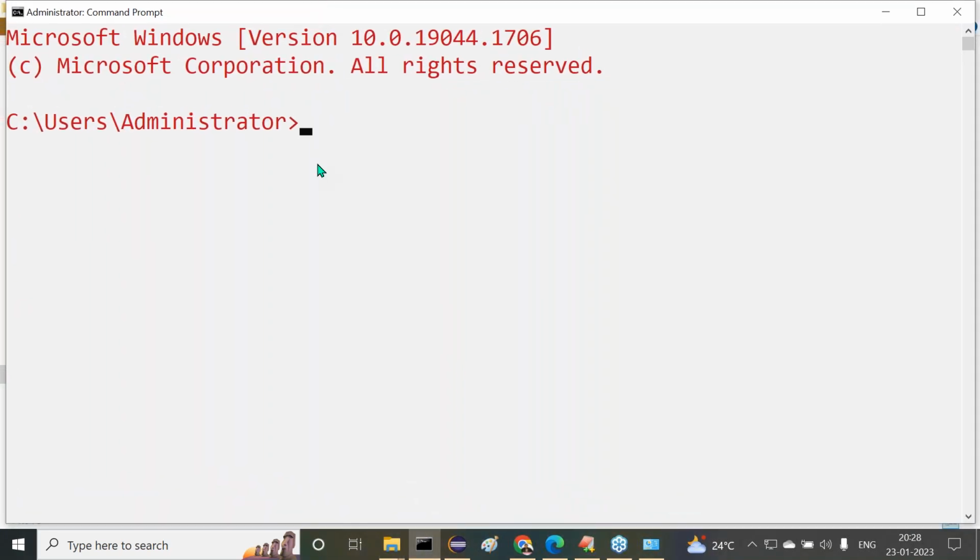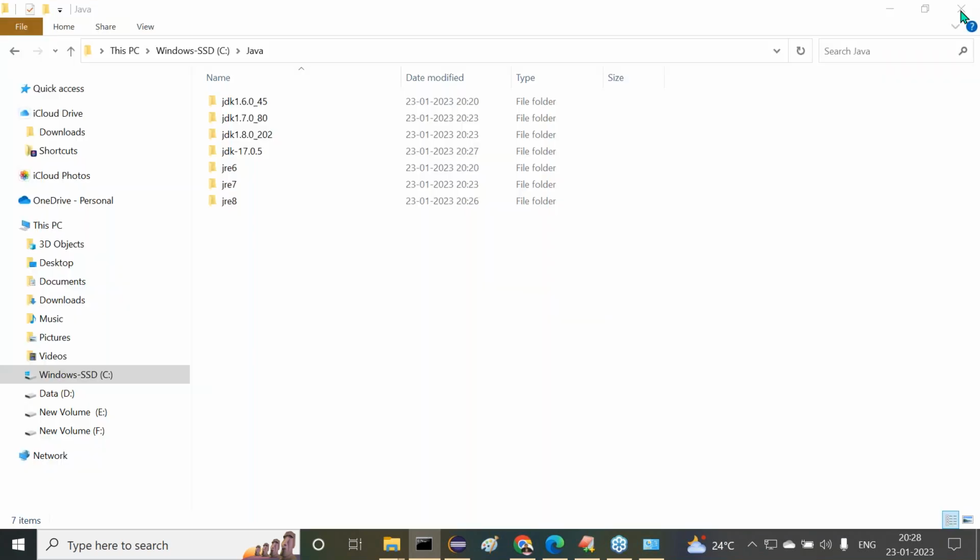Almost all 4 versions of Java we installed here. Am I right or not? Now tell me, all of you, are you ready to use these Java versions now?